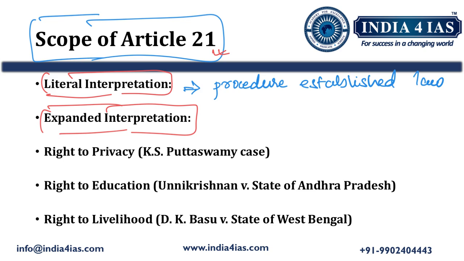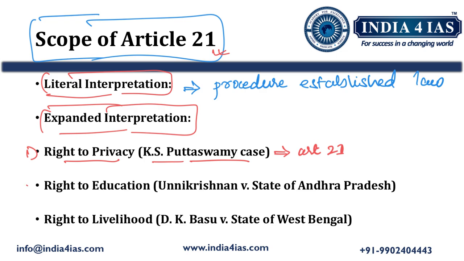Then we should expand on the broader meaning of Article 21, that is, right to life and personal liberty. First we can write about the right to privacy. The right to privacy is a fundamental right which is inherent in Article 21 of the Constitution, that is the right to life and personal liberty. This judgment was given by the Supreme Court in the Puttaswamy case.